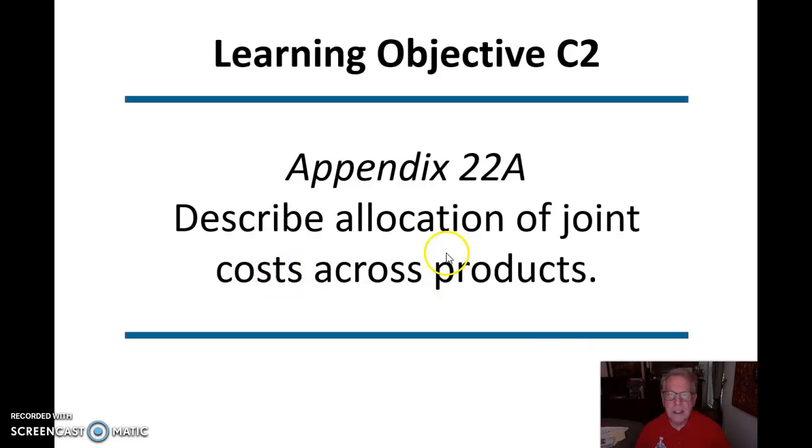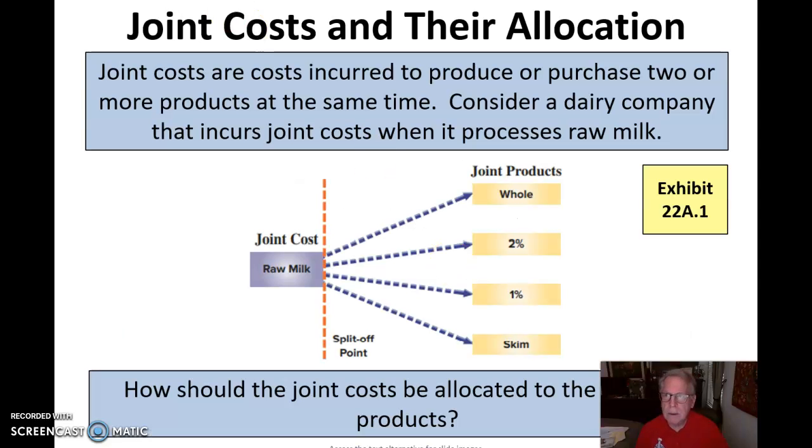All right, let's take a look at describing the allocation of joint costs across the products. So as we move to this slide on joint costs and their allocations, now we're getting into a little bit of cost accounting. These joint costs are incurred to produce or purchase two or more products at the same time. So the example they're going to use is a dairy company, and they have joint costs to produce the raw milk.